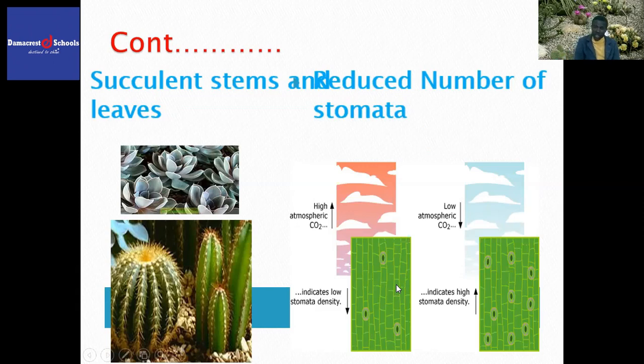So how can we precisely present our point? Some xerophytes have got reduced number of stomata, thereby reducing the rate of transpiration and less amount of water is lost. Thus, the chances of survival is enhanced.